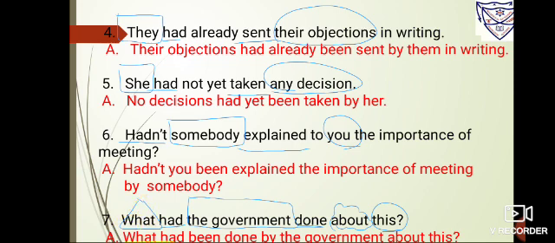With WH, immediately what should come? Helping verb, so it is what had. Now add the extra word be and been, bring the verb down, same, so it is what had been done about this by the government, or you can write what had been done by the government about this. Thank you.